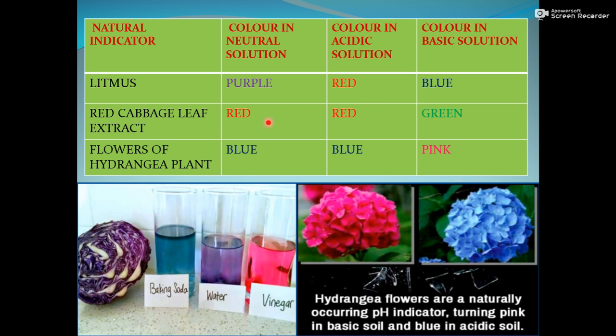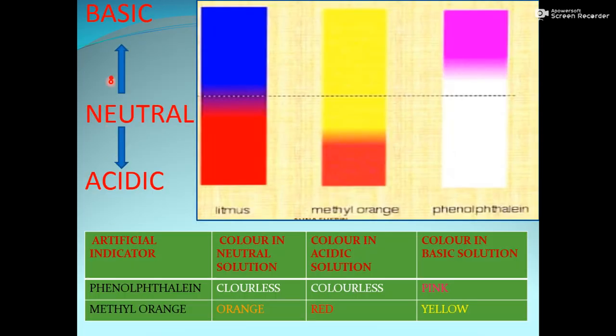So this is a chart of natural indicators. You can see here, this is litmus. This one is the purple color, but when it turns towards basic, it becomes blue, and when it turns towards acidic, it becomes red.